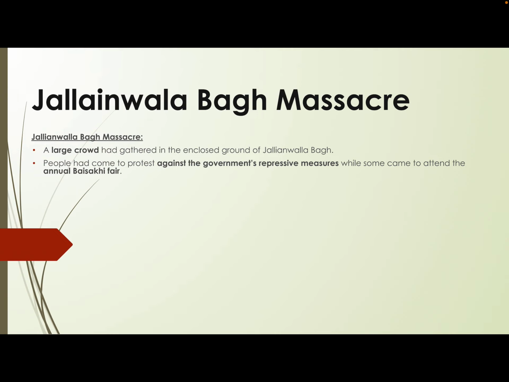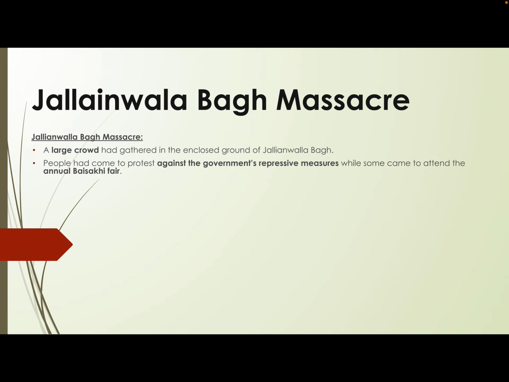So the government got this information and became aware. Let us go with what is written in the slide, that people had gathered because they wanted to attend the annual Baisakhi fair, and also because they wanted to agitate against the government's repressive policies and measures.